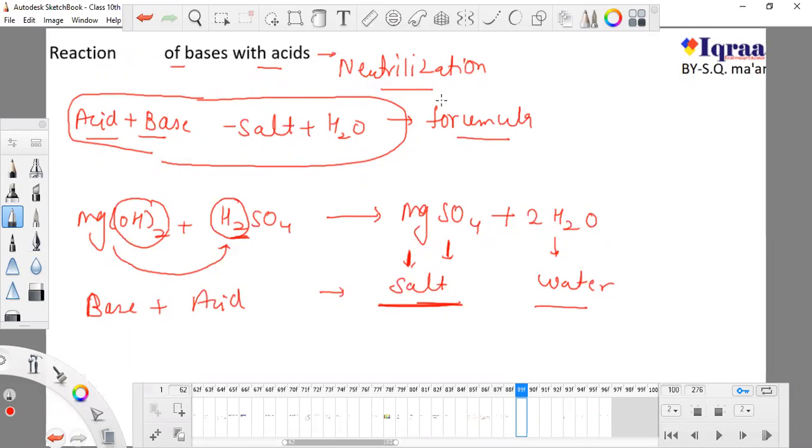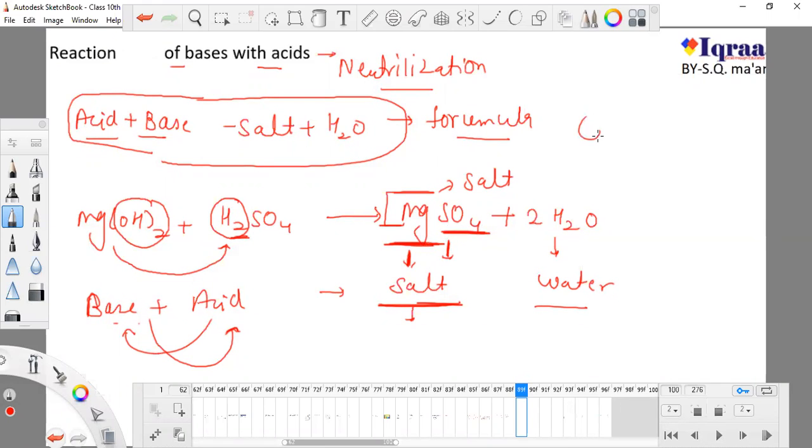Now this reaction is known as a neutralization reaction because the acid is neutralizing the effect of the base and the base is neutralizing the effect of the acid. So the salt is no more acid and no more base, it is just a salt, and a salt is a combination of a metal part and a non-metal part.